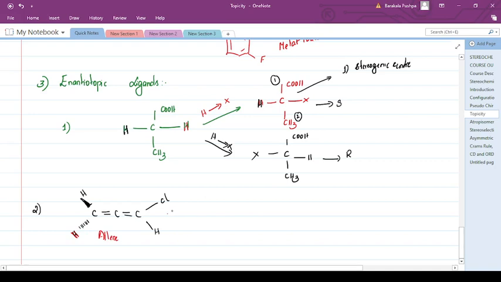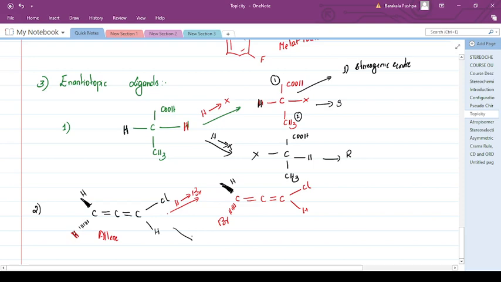Now replace HA. Replace this red hydrogen by Br. Now what you get is carbon, Cl, hydrogen, with Br in place of the red hydrogen, and this hydrogen remains the same.